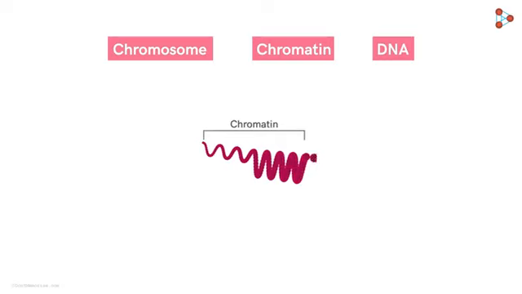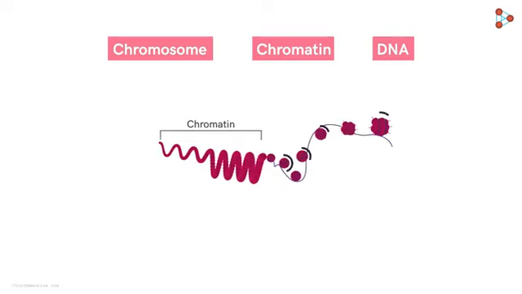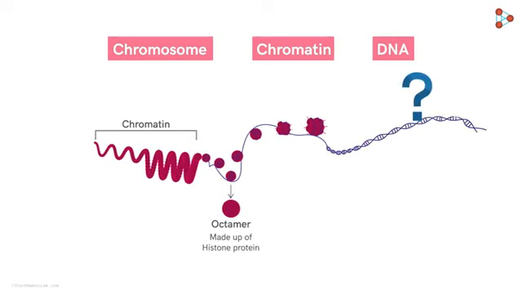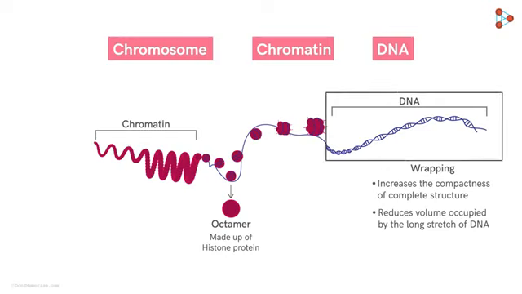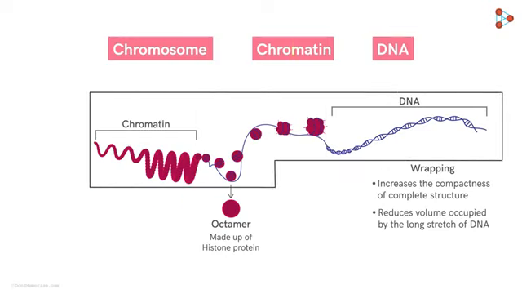If we zoom in further, we find these thread-like structures appear to have a bead-on-string arrangement. These beads are nothing but octamers made up of histone proteins. And what about this string? Well, that's our DNA molecule. Yes, this string-like structure wrapped around the histone octamer is DNA. And why is it wrapped in this fashion? That's because it helps in increasing the compactness of the complete structure. The wrapping reduces the volume occupied by the long stretch of DNA, keeping its length intact. So it's the DNA which, along with the proteins, forms the chromatin structure.